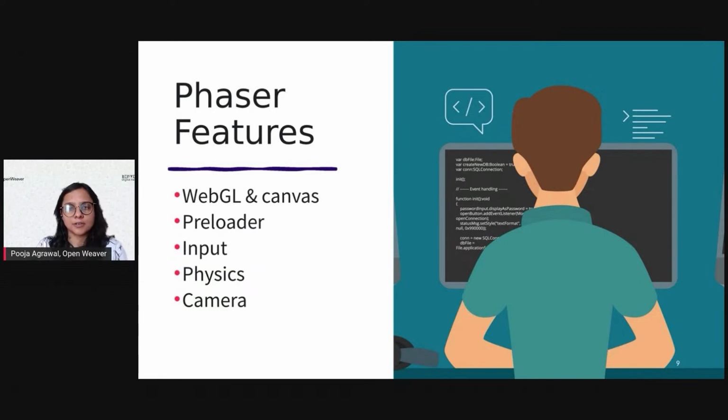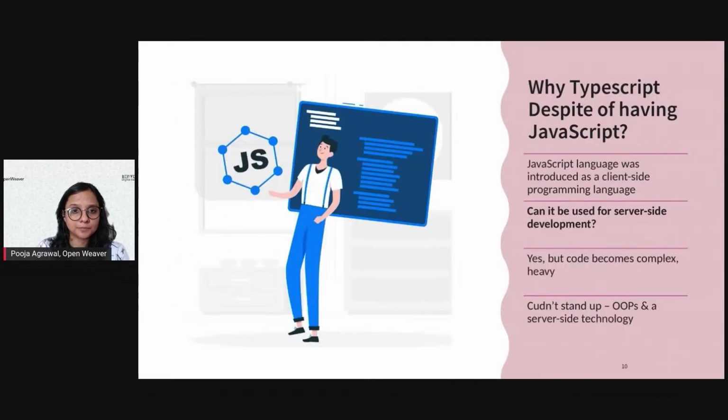So we've discussed a few interesting, important features that Phaser provides and why it is used in today's game development. Next is TypeScript, used for this particular game development. JavaScript was introduced as a client-side programming language. Can we also use it for server-side? We can, but then the code becomes pretty heavy and complex.